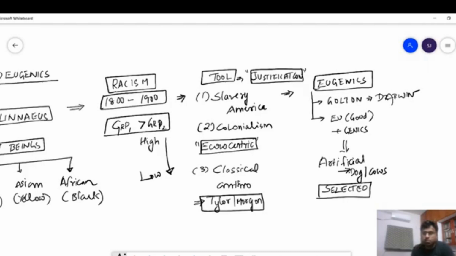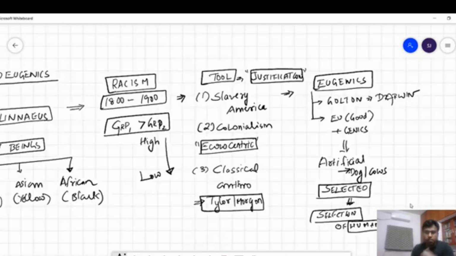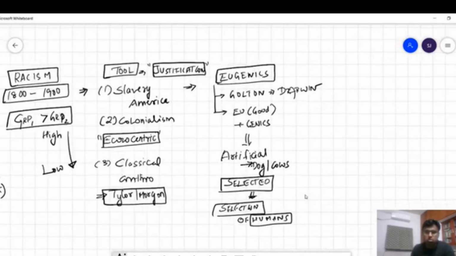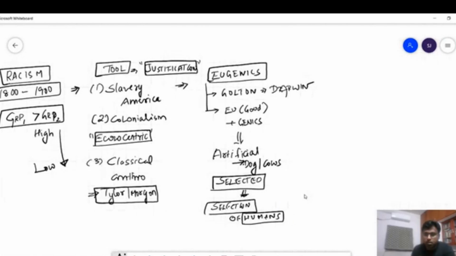And this is the concept eugenics uses. This is the concept Galton uses to justify what he is saying, that he is asking for artificial selection of human beings. So he is using this concept of artificial selection of Darwin for taking forward this concept where he wants to select human beings with a particular set of traits.